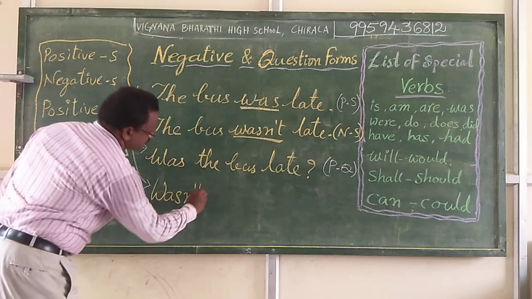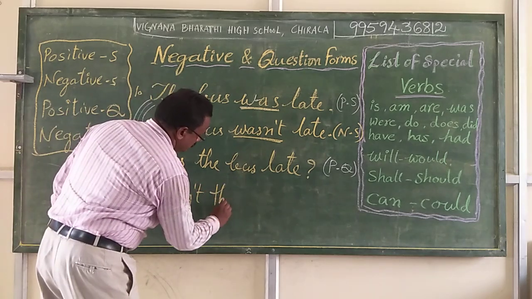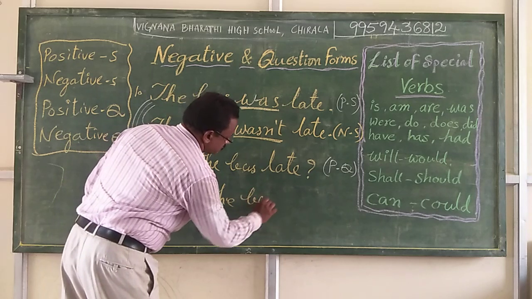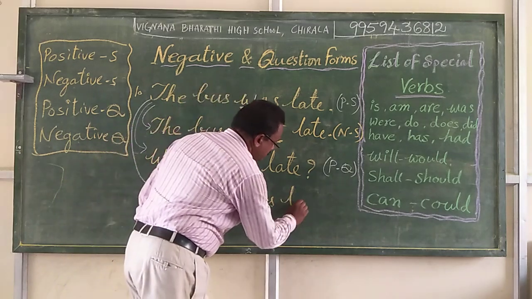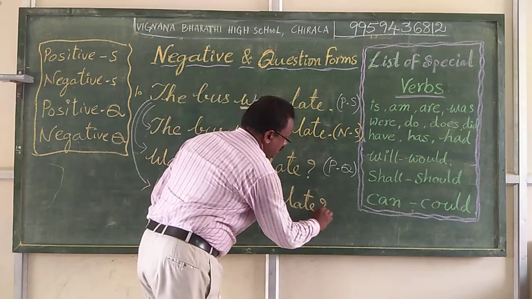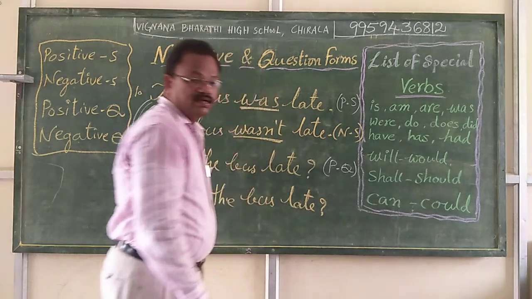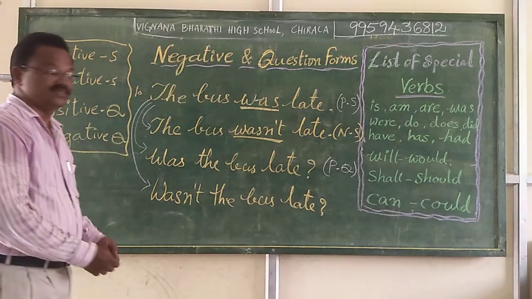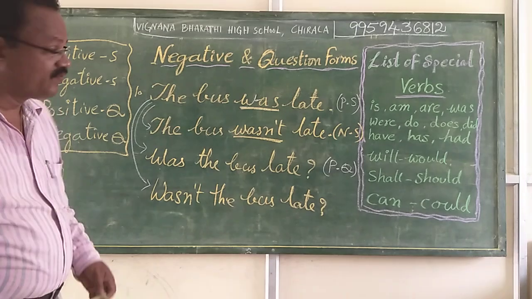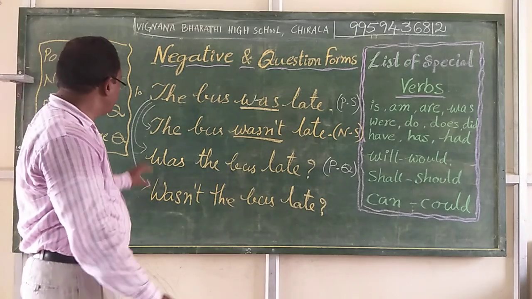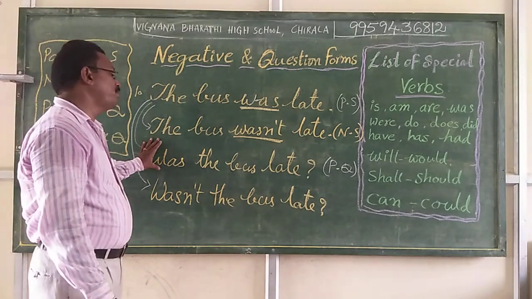Wasn't the bus late? Wasn't the bus late? In which situation do we use these different forms of questions? In a regular situation, was the bus late is positive.